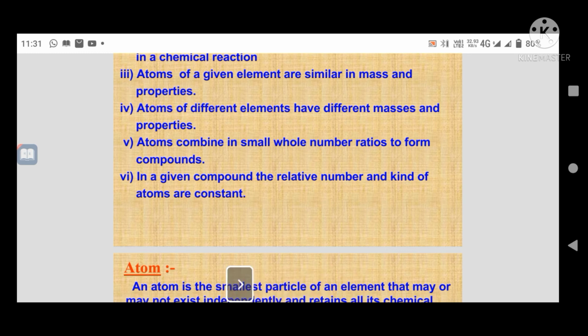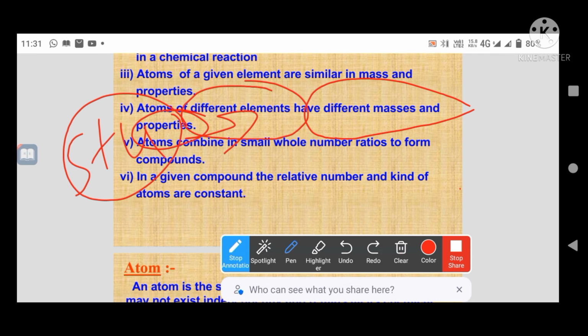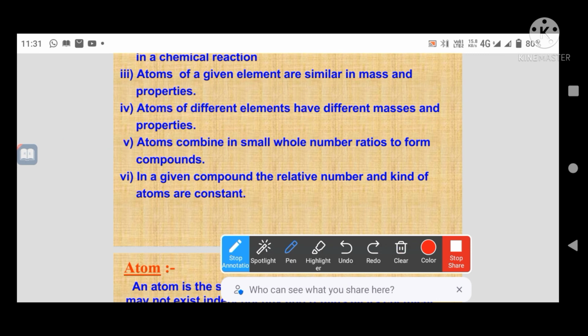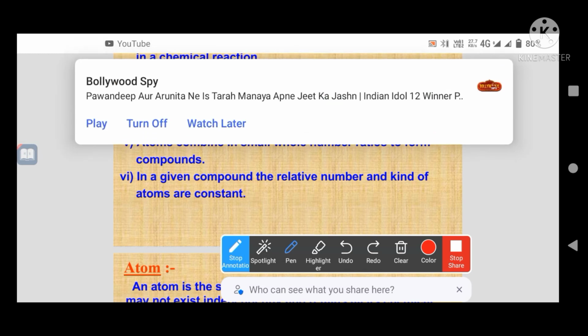Atoms combine in small whole number ratios to form a compound. Okay, when atoms combine, there is one ratio we have seen in the first diagram. The proportion, the constant proportion. That was the law of constant proportion. We studied it.